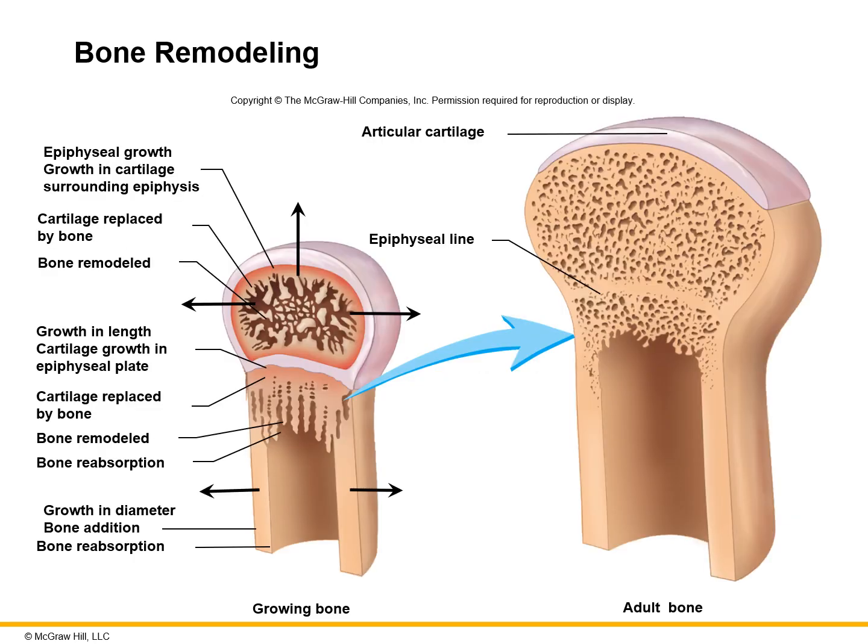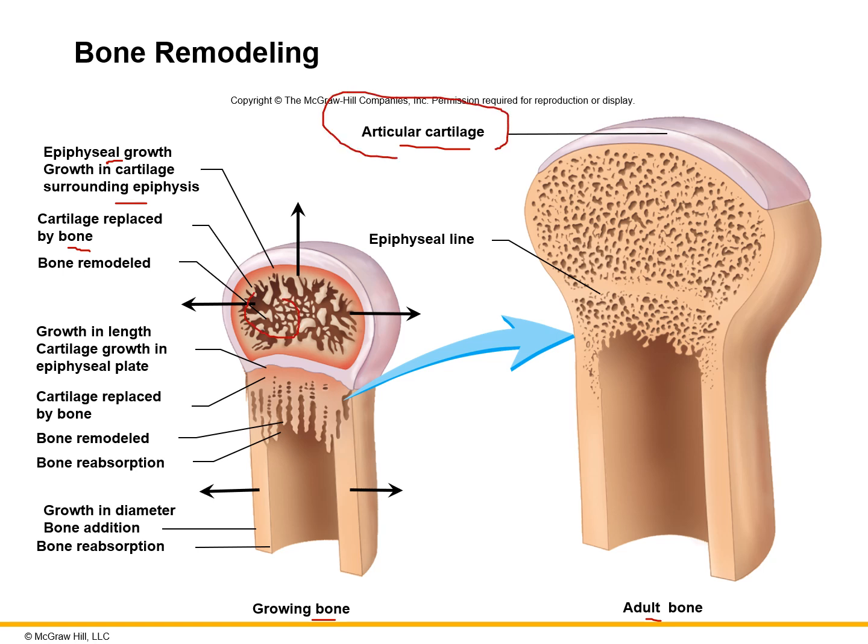This is just showing some of that. As we look here at this growing bone compared to the adult bone, some of the changes, again, the articular cartilage stays on the outside of the epiphysis, determines how long it's going to be, but never completely ossifies. So it gets a little thinner, but doesn't completely ossify. The epiphyseal growth, the growth of that cartilage that surrounds it, the articular cartilage, is mainly replaced by bone, but there is going to remain some amount on the outside throughout adulthood.